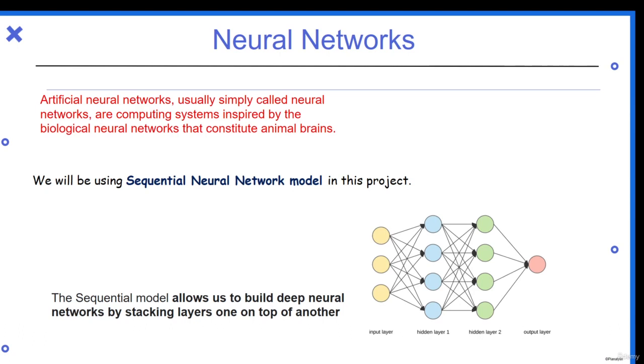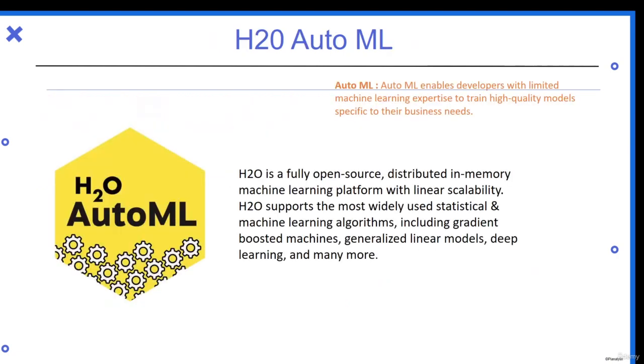We'll see how we can implement this in a machine learning model in a project, and then we'll shift to auto machine learning techniques, which is our main aim. So, what is auto machine learning? Auto machine learning enables developers with limited machine learning expertise to train high quality models specific to their business needs. If I am a person who doesn't have much machine learning knowledge, I don't want to build and validate all those models. What I can do is use auto machine learning. It will do all the work for me.